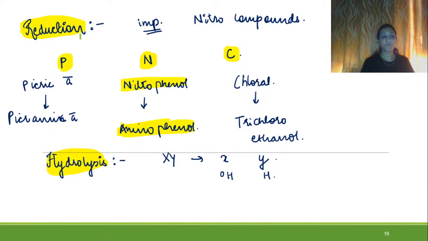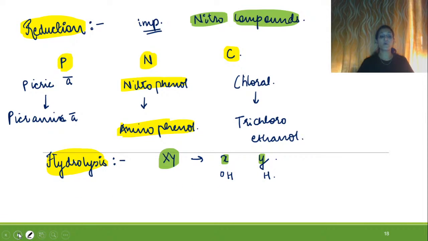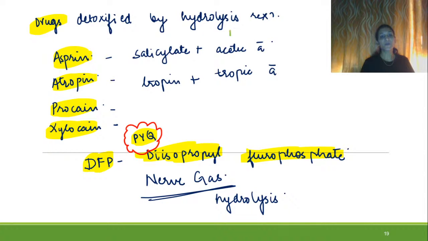Then we were talking about reduction, and reduction is important for the conversion of xenobiotic nitrogenous compounds into lesser toxic ones. So reduction was mostly for nitrophenol into aminophenol, and hydrolysis means conversion of a bigger compound into smaller ones, where one of the smaller ones will have OH and the other will have H. The drugs which are detoxified by hydrolysis are aspirin, atropine, procaine and xylocaine, and the nerve gas DFP, diisopropyl fluorophosphate, is also detoxified with the help of hydrolysis.